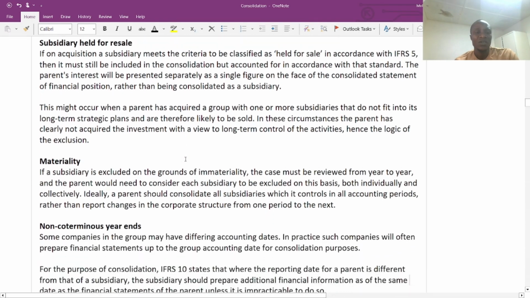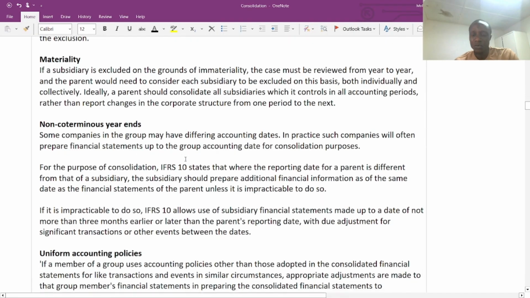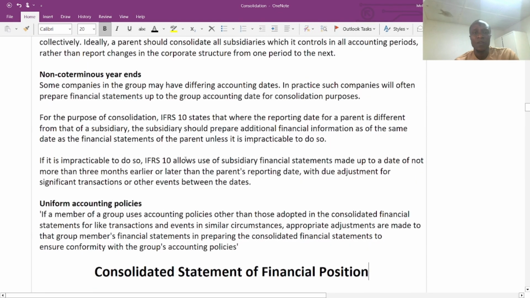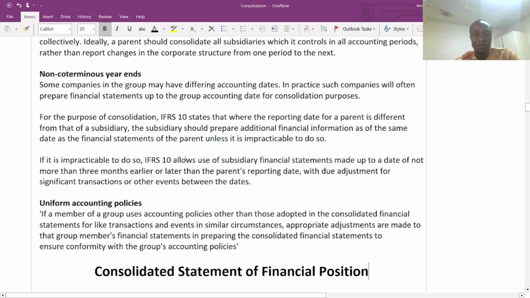And also we have another reason, for example, non-coterminous year ends. In real life, it is practical that the financial period of the parent company cannot be the same as that of the subsidiary. For example, the financial year of the parent company ends in December each year, whilst the financial period for the subsidiary ends in June each year. So there's a gap between the reporting period of the parent company and the reporting period of the subsidiary.